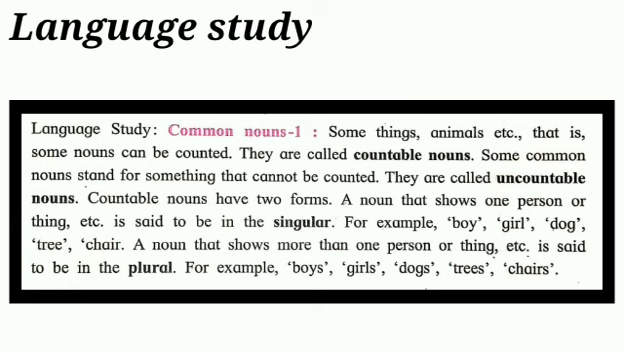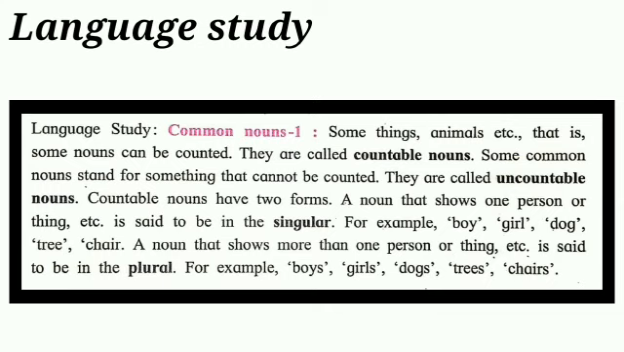nouns. Yes, students, the common nouns such as things and animals, which can be counted, are called countable nouns. And some common nouns, such as the things which cannot be counted, are called uncountable nouns. Yes, students, the common noun which can be counted is a countable noun, and the common noun which cannot be counted is an uncountable noun. Now students, let us see.